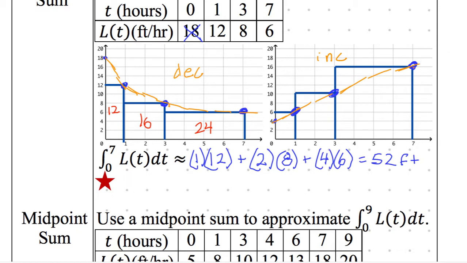For the one with decreasing? This is just a random one just to show you what happens when you have a right Riemann sum that's increasing. For the one that's decreasing, it's under? So let's write it out. This is the minimal that you need to write to get the point. Under approximation.